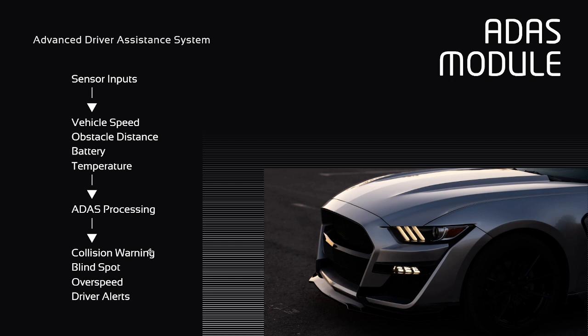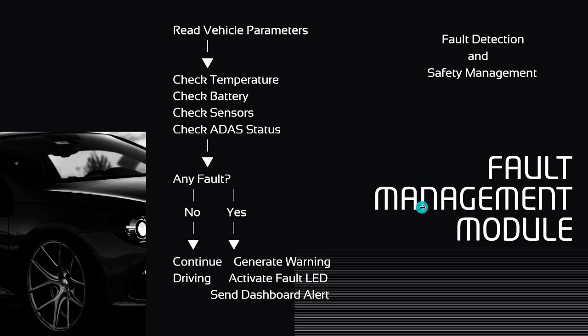And next, the fault management module. This is the flow of the fault detection and safety management. After implementing the EV control and ADAS module, the next important component is the fault management module. The purpose of this module is to continuously monitor the health of the vehicle.